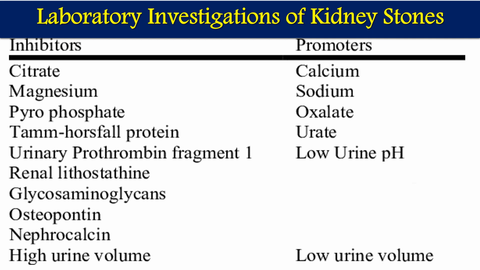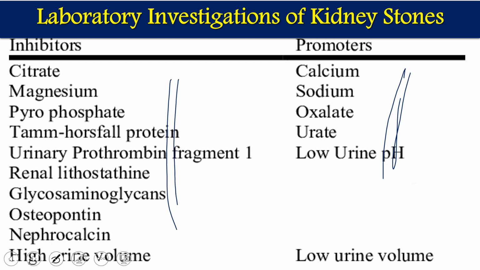These are some of the inhibitors of kidney stones, like citrate, magnesium, and pyrophosphate. These are the inhibitors and these are the promoters. So these things normally promote stone formation, and these things normally inhibit stone formation. So we need this one in less amount, and we need this one in high amount in our body.